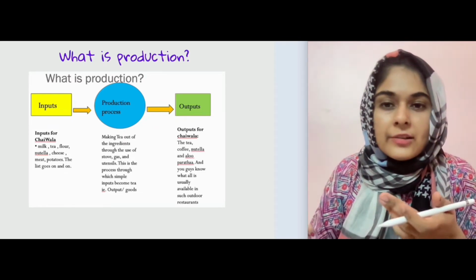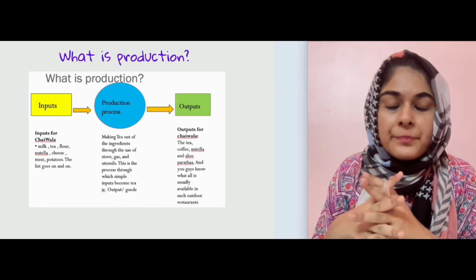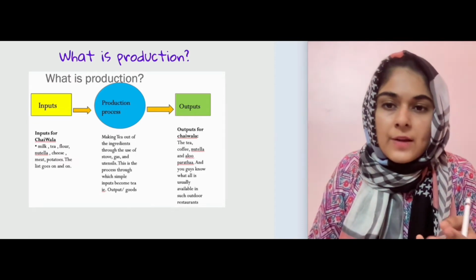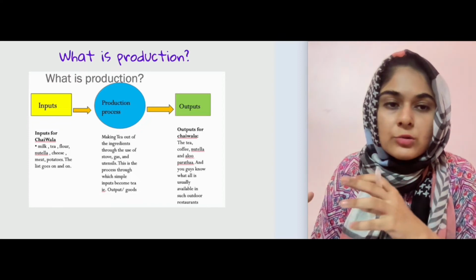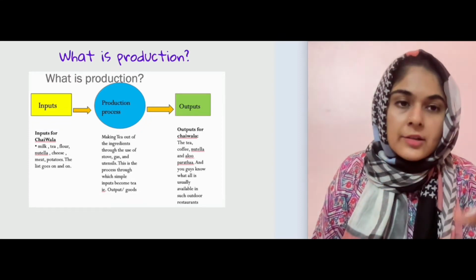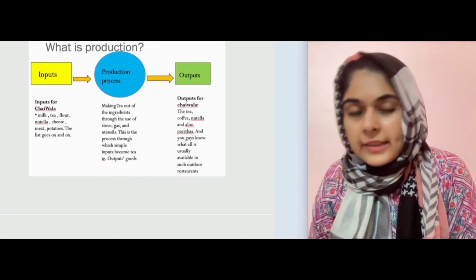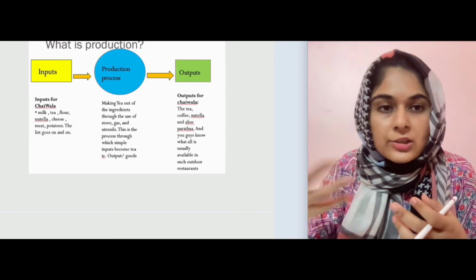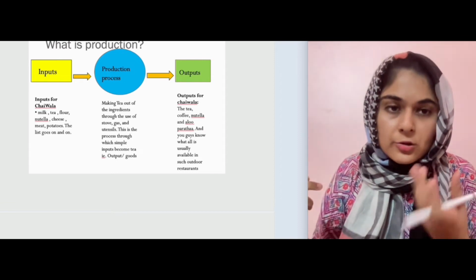A lot of people in Karachi really like going to Chai Wala, but the point of the whole story is that it's like a restaurant. और वहाँ पे जो है वो they use raw material, basic raw material, and put it into the production process and create output for people. And then obviously they provide that output to people, and they actually charge a premium for it. मतलब they charge a good price for it.